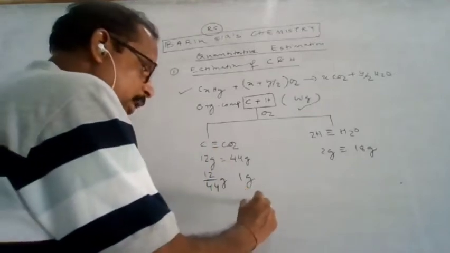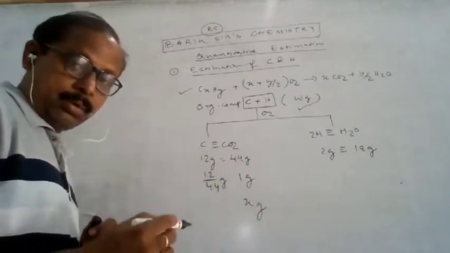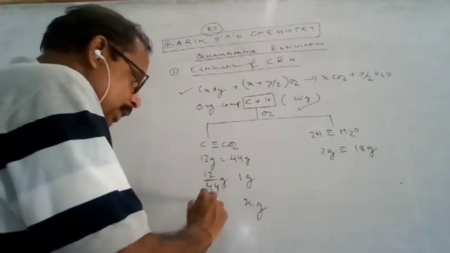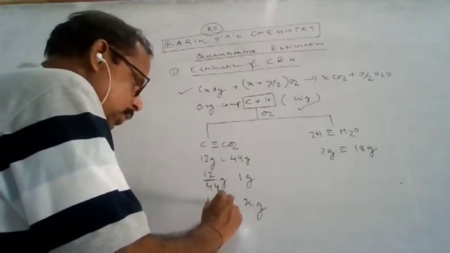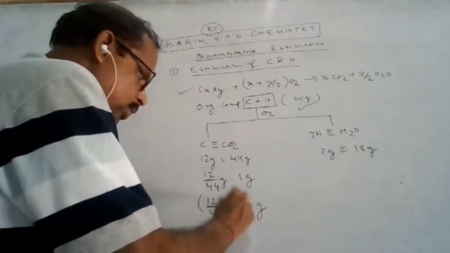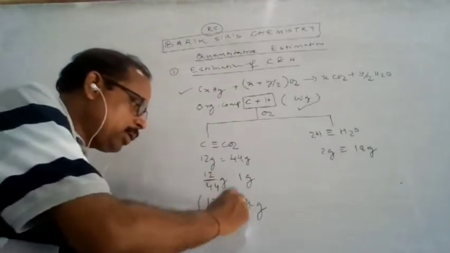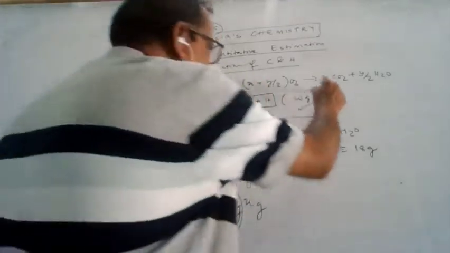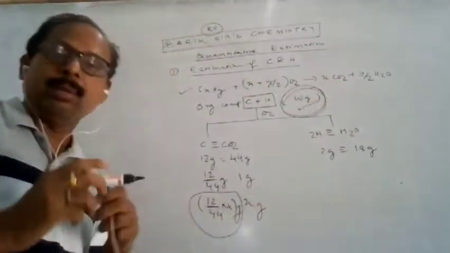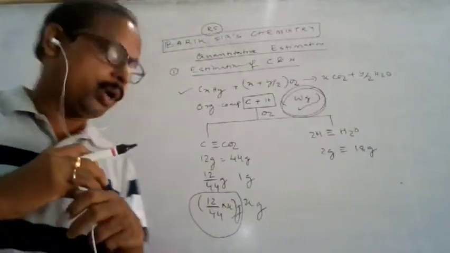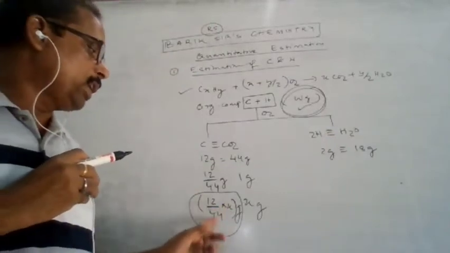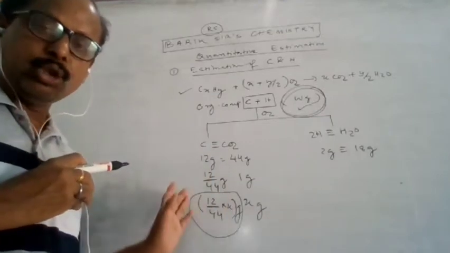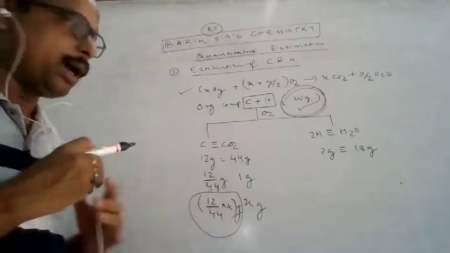If X gram of carbon dioxide is formed, then the carbon present will be 12 by 44 into X. This is the mass of carbon present in the W gram of organic compound. That is an important thing you have to remember. But it is obtained in the form of carbon dioxide, which we have converted stoichiometrically to carbon.